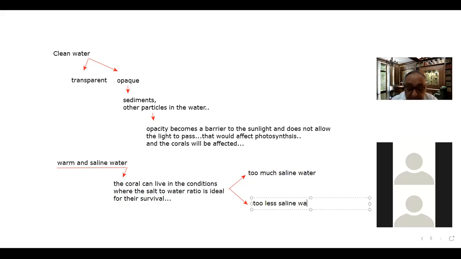So there is some ideal ratio which is required, and corals can survive only in that ideal ratio, right?